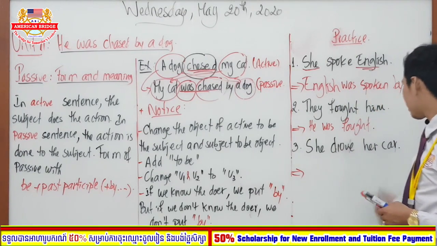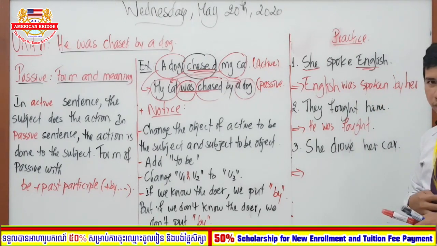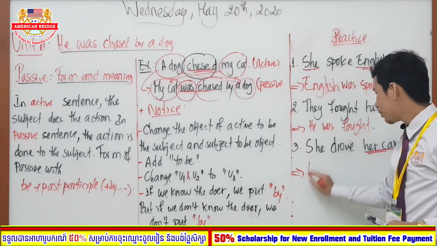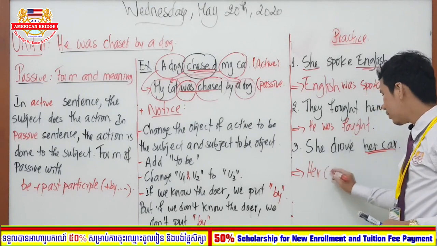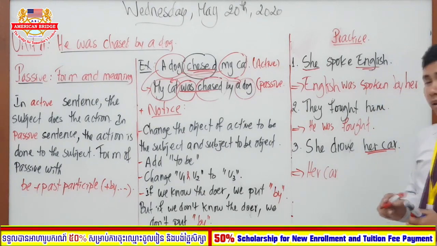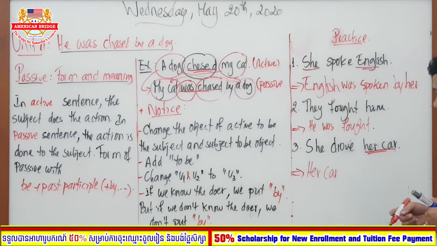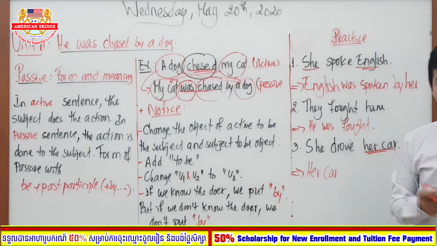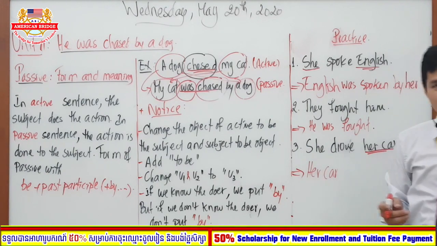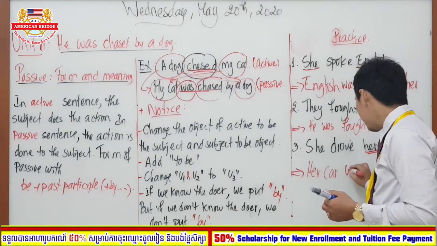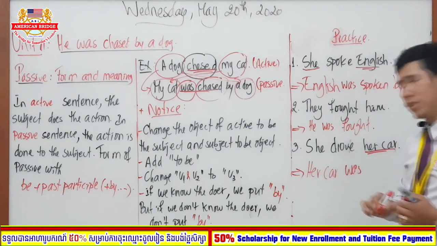Okay? All right. Let's move to number 3, or sentence number 3. She drove her car. The first one, object to be the subject, right? Her car. Is it singular or plural? Singular. The active statement is past active or present active? Past active, right? So past active, use it with verb 3.